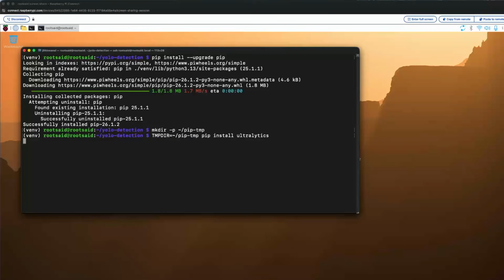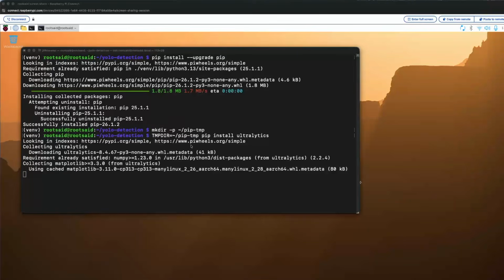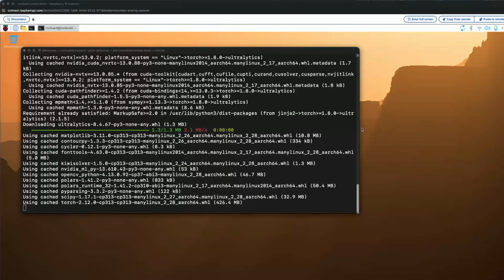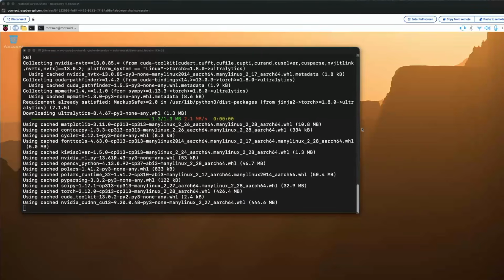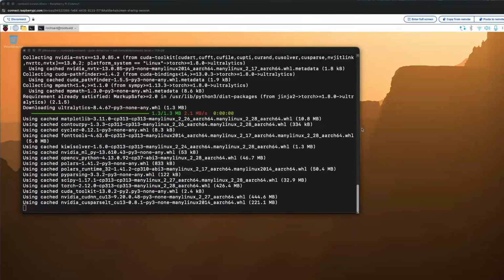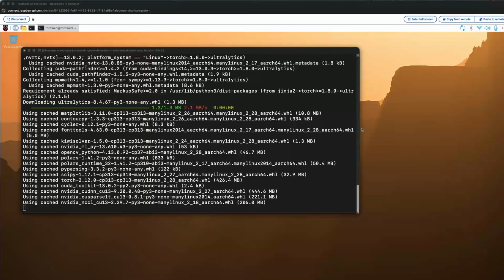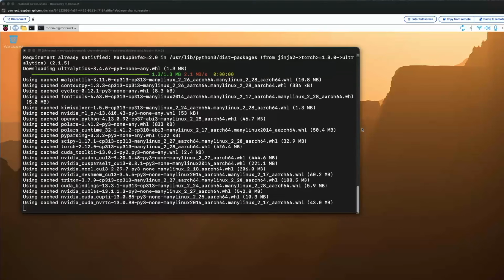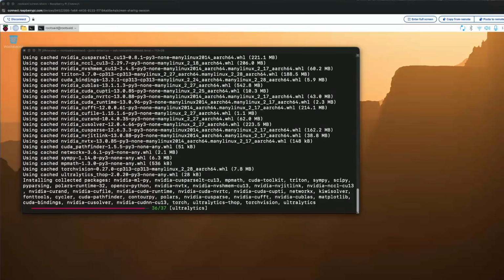The first thing we will install with pip will be Ultralytics. And guys, this package is so big. This is the package that gives us YOLO, and it automatically pulls everything else that depends on it. So NumPy, PyTorch, all of them will be installed automatically. This download takes a little while, so I'll speed through this part. For me, it took around 10 minutes.